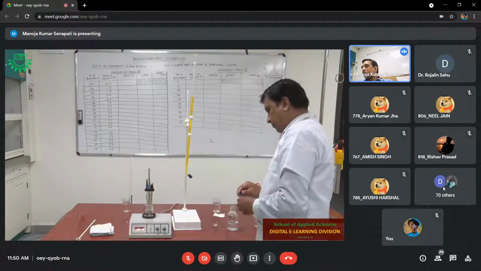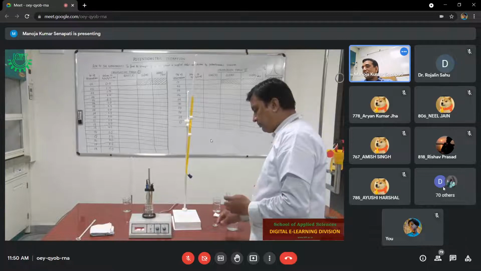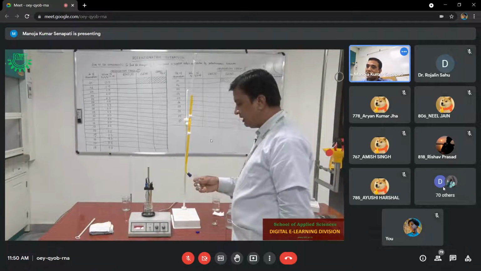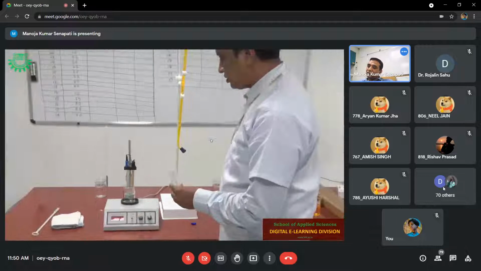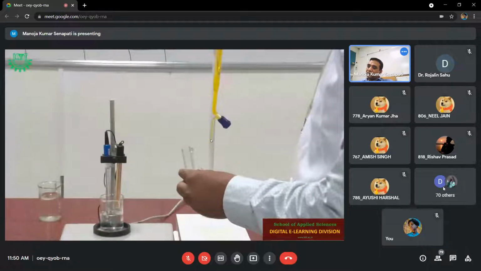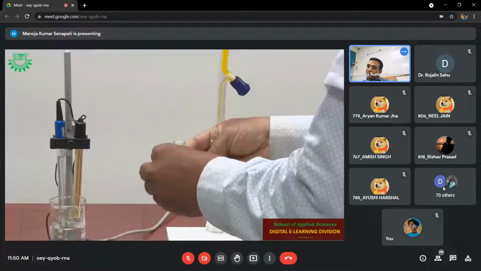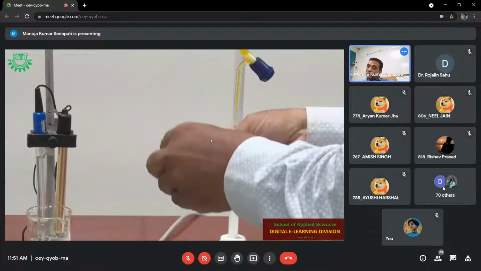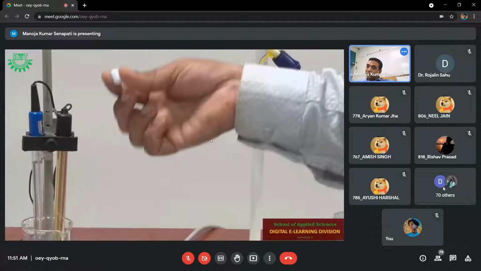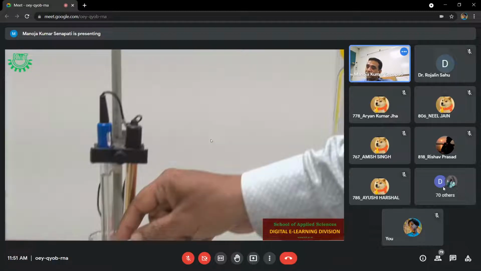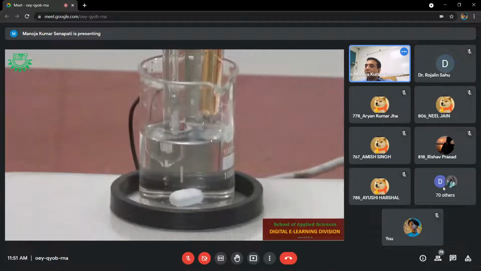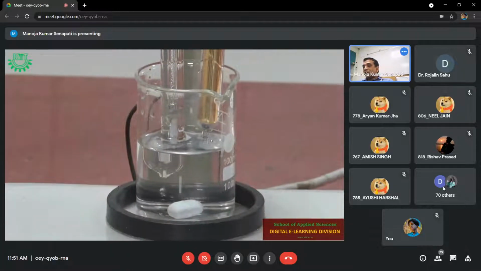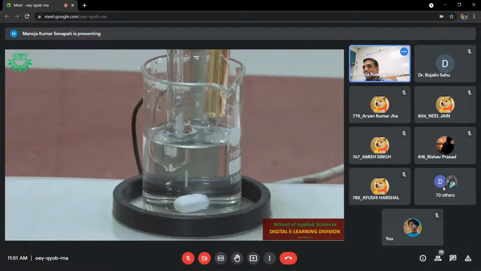So we are going to put a magnetic bead or magnetic bar, you can say. This is the magnetic bar.